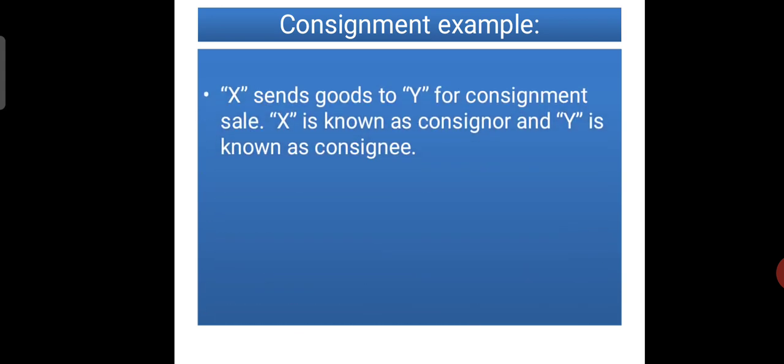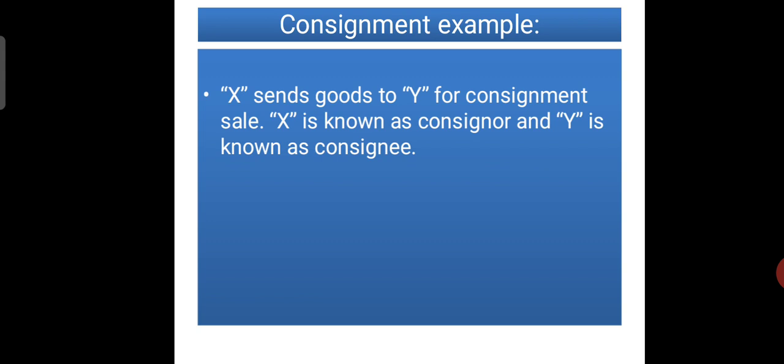Example, we can go to observe one example. Here X sends goods to Y for consignment sale. X is known as consignor and Y is known as consignee. Just before, as I told, in the consignment business there will be two persons.